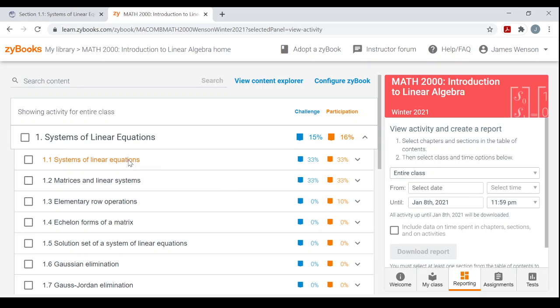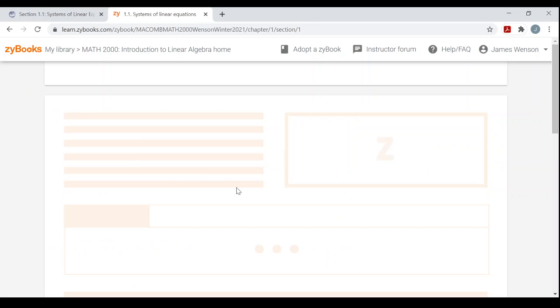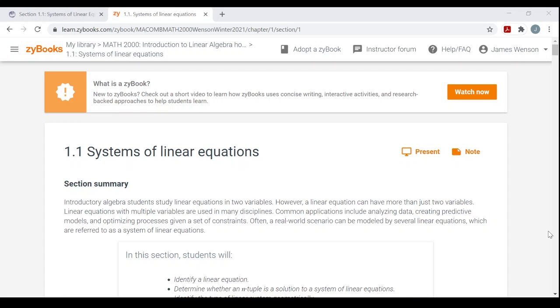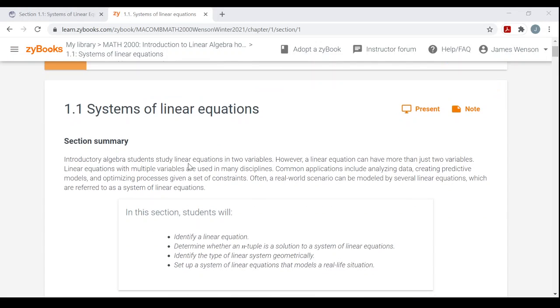Alright, so let's go into section 1.1, Systems of Linear Equations. Alright, so I'm not going to read everything word for word to you. I'll just highlight the important stuff, and I'll go over some of the participation activities, just not all of them, and some of the challenge activities as well. Again, I'm not going to do everything for you. I'll just start you off in a lot of the participation and challenge activities.